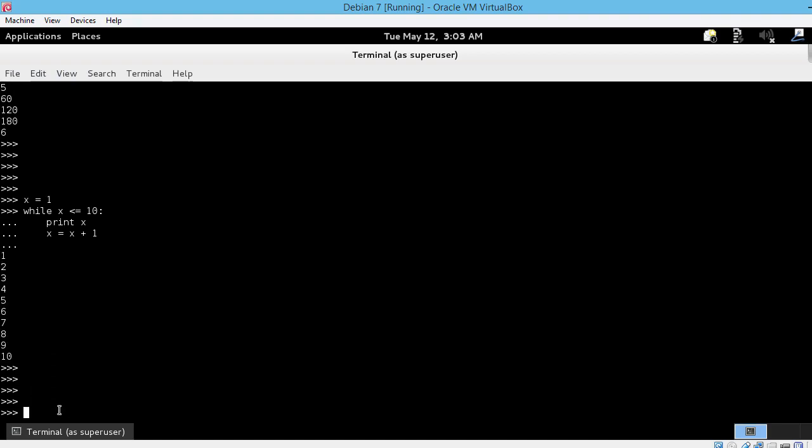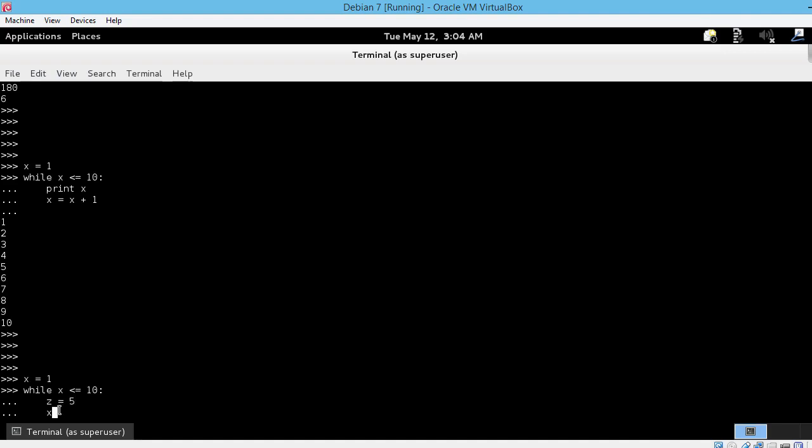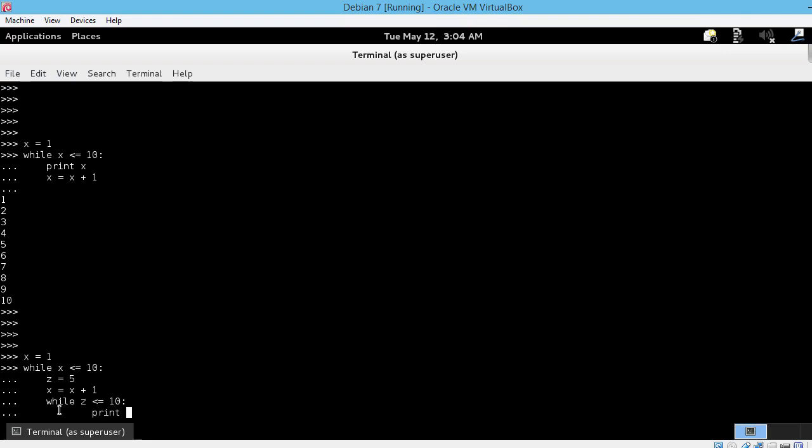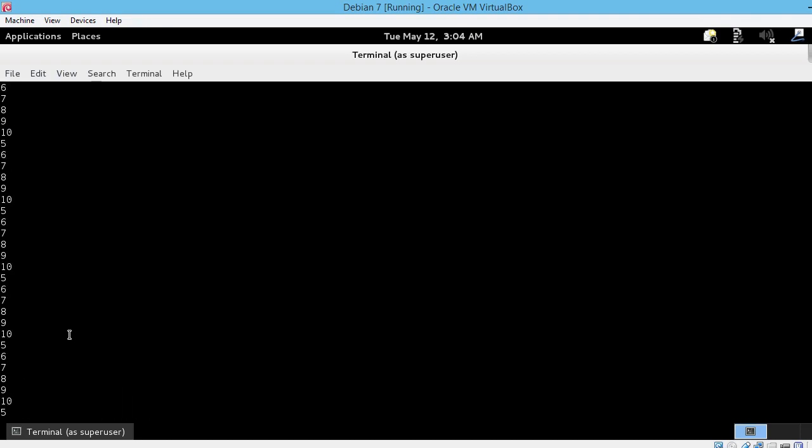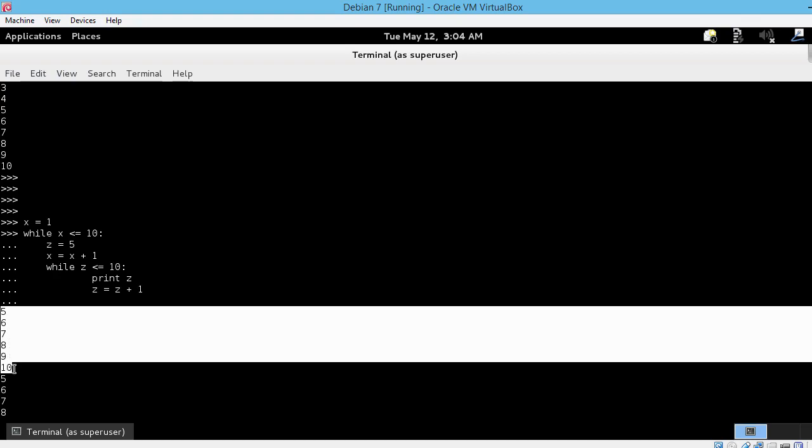So let me write this first. x equals 1, while x is less than or equal to 10. Let's say z equals 5, x equals x plus 1. Now the nested while loop, while z is less than or equal to 10, print z, and z equals z plus 1. So notice that we have 5, 6, 7, 8, 9, and 10 printed out 10 times.